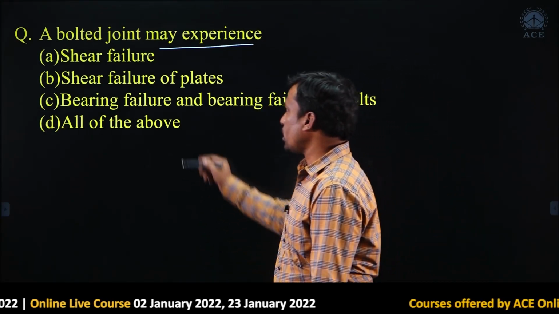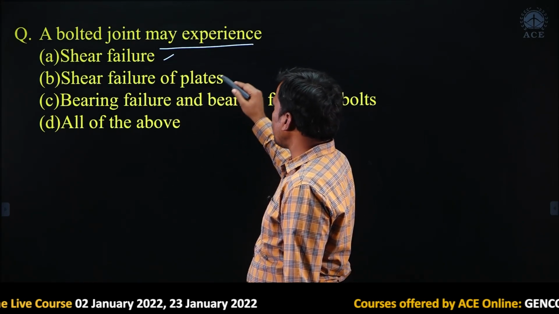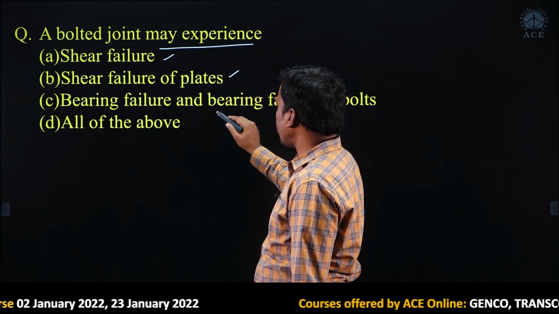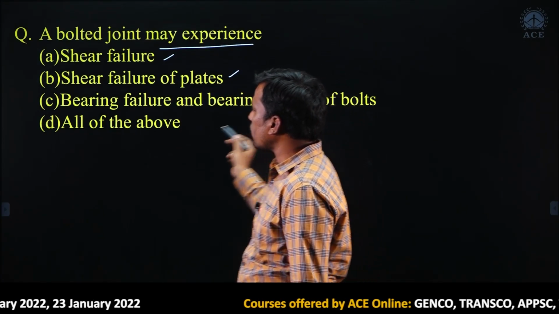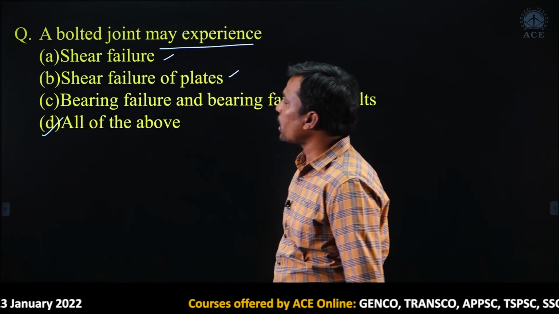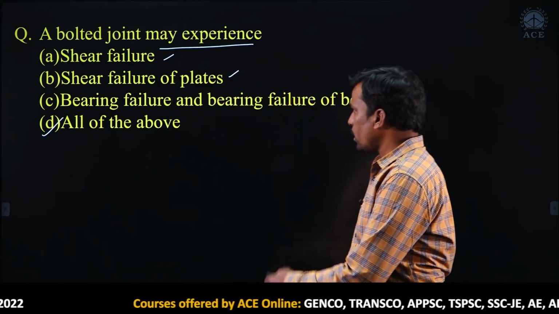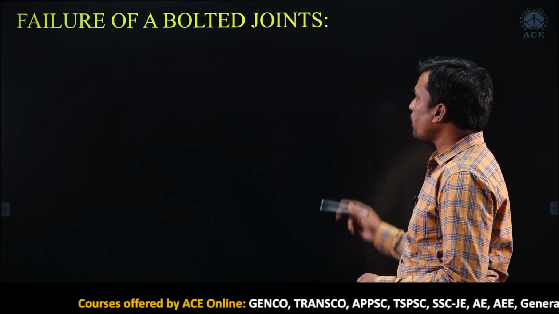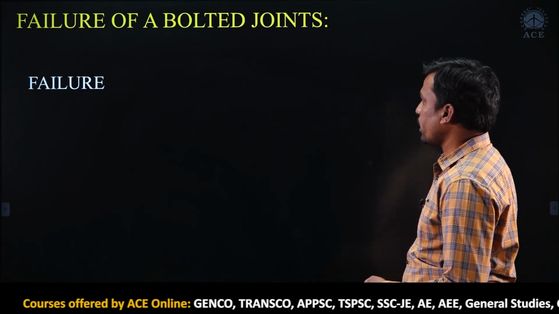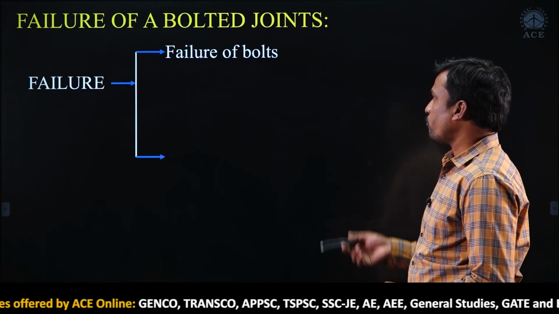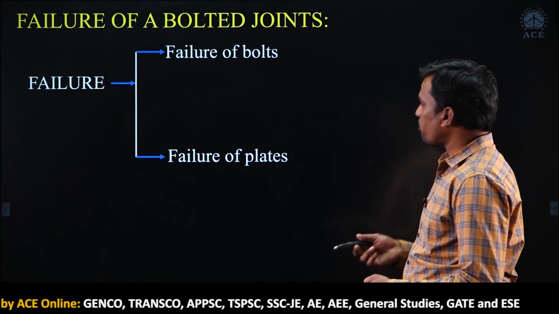Shear failure is correct, shear failure of plate is correct, bearing failure of bolt is correct, so option D is correct, all of the above. If you see here, failure of bolted joints: failure of bolt and failure of plate.